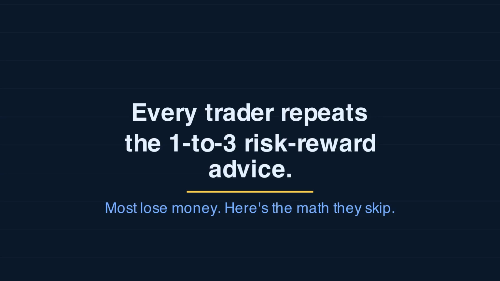Risk-reward by itself doesn't determine whether your strategy is profitable. The variable that determines profitability is expectancy, which combines our R with win rate. Today, why R alone is a lie. The expectancy formula that actually decides whether your strategy works and how Confluence affects both sides of the equation.